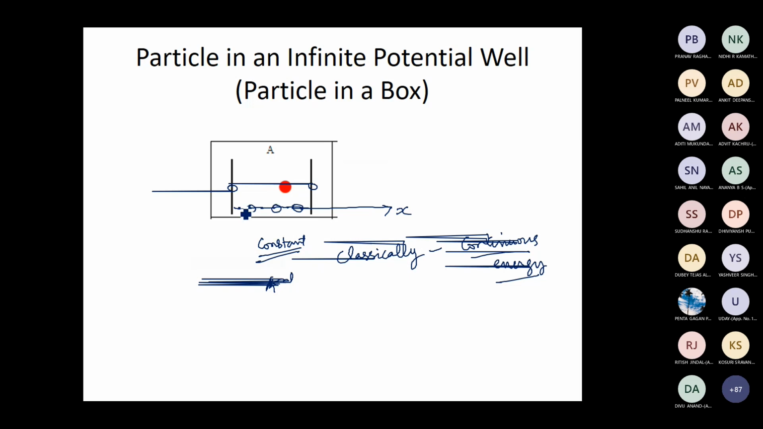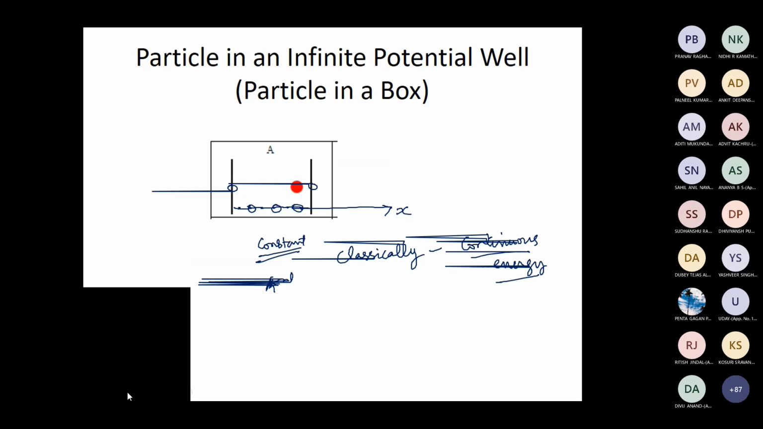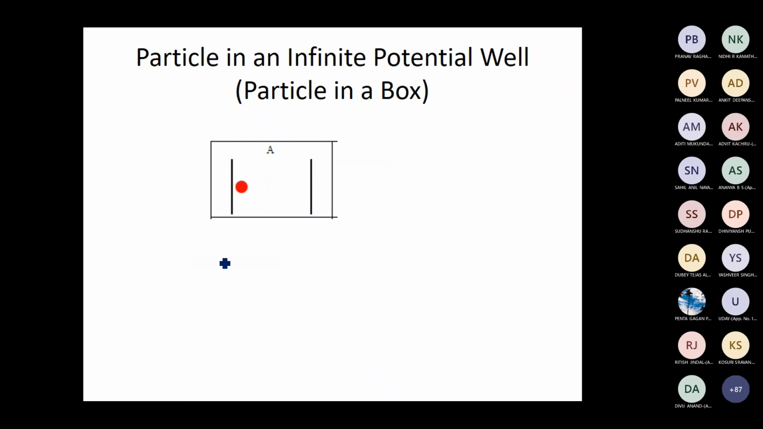So the probability of finding this classical particle is constant at any point inside the well. It can have any continuous value of energy, and in the extreme case, it can also have zero energy. So this is the characteristic of a classical particle which is trapped inside two rigid walls.